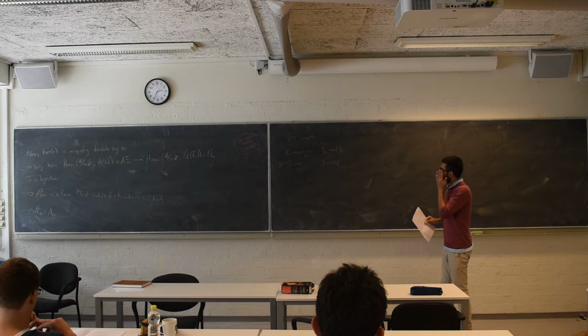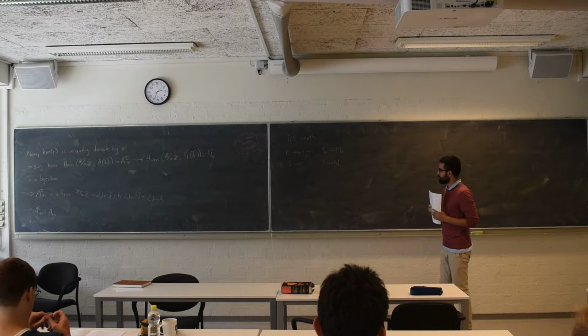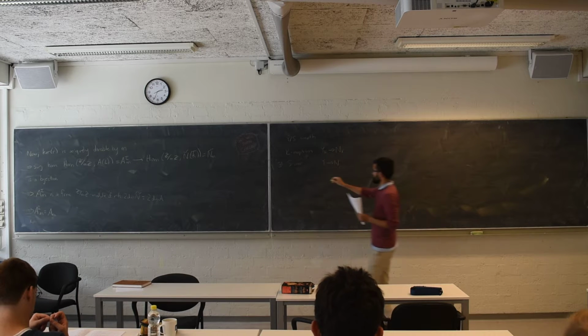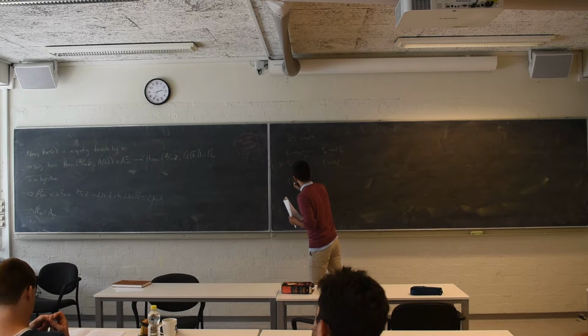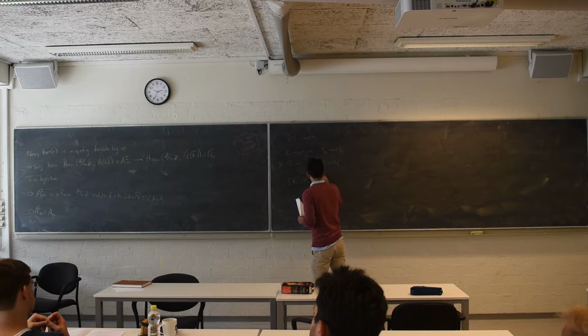But now imagine, for example, that we take K, and let's take a finite Galois extension K prime over K. So this is finite.